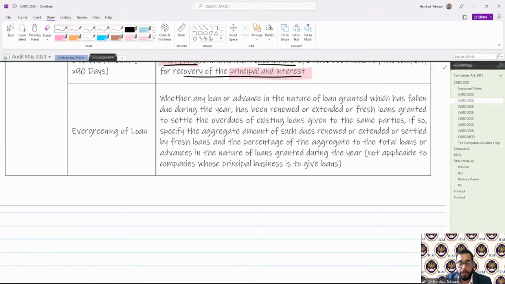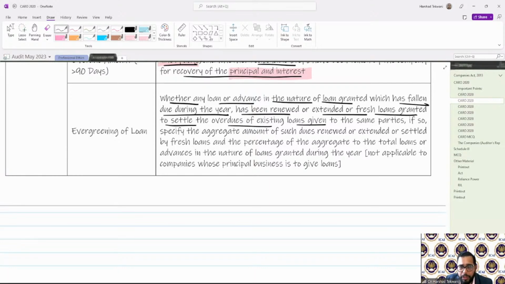Then evergreening of loans. Now, what is evergreening of loan? For the old loan, a new fresh loan is issued in front of that to settle off the old loan. So by that way, you evergreen the loans. So that's the question. Let's see whether any loan or advances in the nature of loan granted which has fallen due during the year has been renewed or extended, or fresh loans granted to settle the overdue of existing loans given. If so, specify the aggregate amount of such loans, then percentage of the aggregate to the total loans or advances in the nature of loans granted during the year.